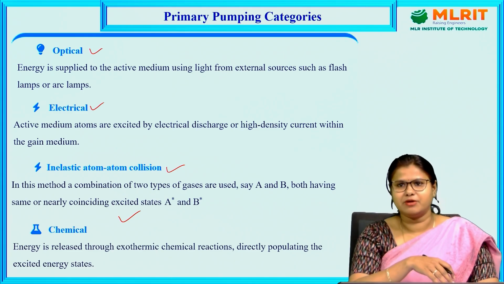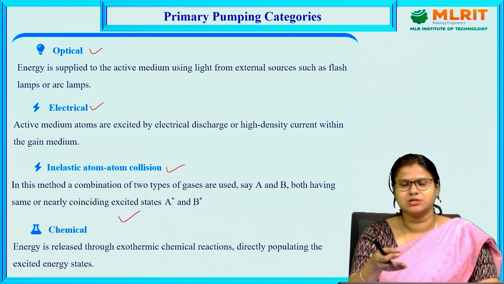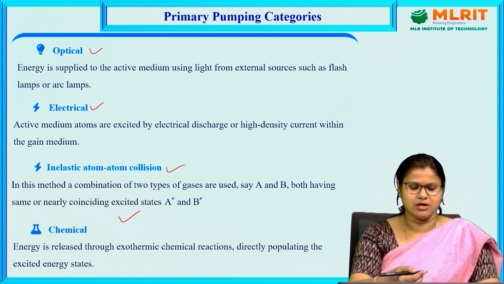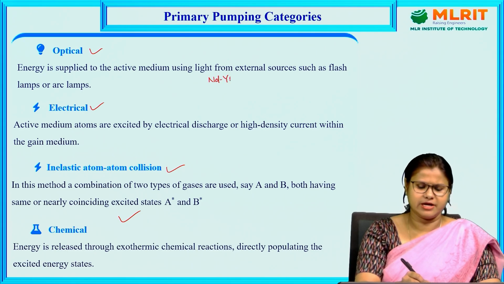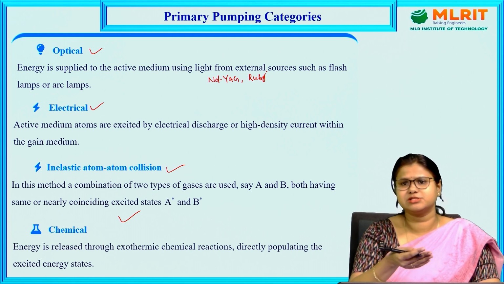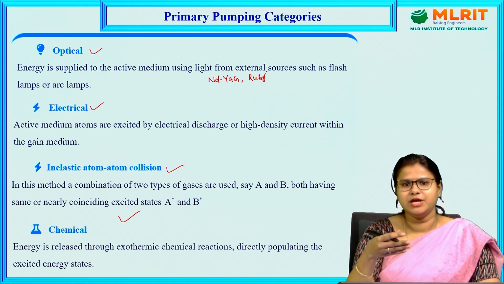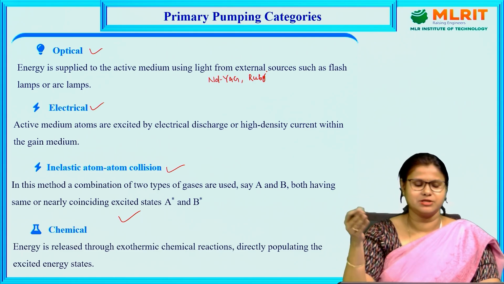Let us consider them one by one. What is optical pumping? The term optics is related to light. That means here we achieve population inversion by giving some external light source. Examples are the Nd:YAG laser or the ruby laser. In these two kinds of lasers we use optical pumping. In the ruby laser we use a xenon flash lamp to excite atoms from the lower energy level to the higher energy level to initiate the stimulated emission process. So this is optical pumping.